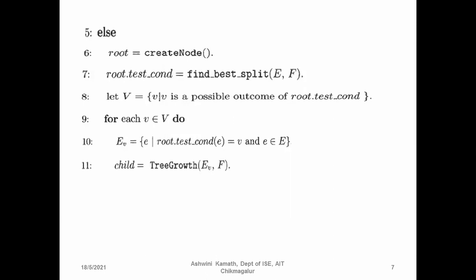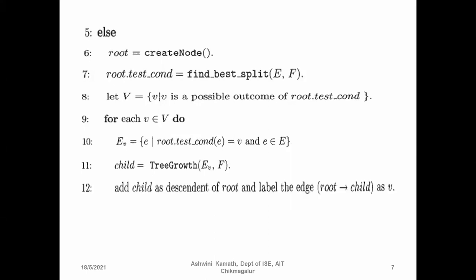If that is true, then child is equal to tree growth of EV, F. Now we are passing a new value to the tree growth. We are going to create a child node with a new value from the attribute E. Then add child as descendant of the root and label the edge.